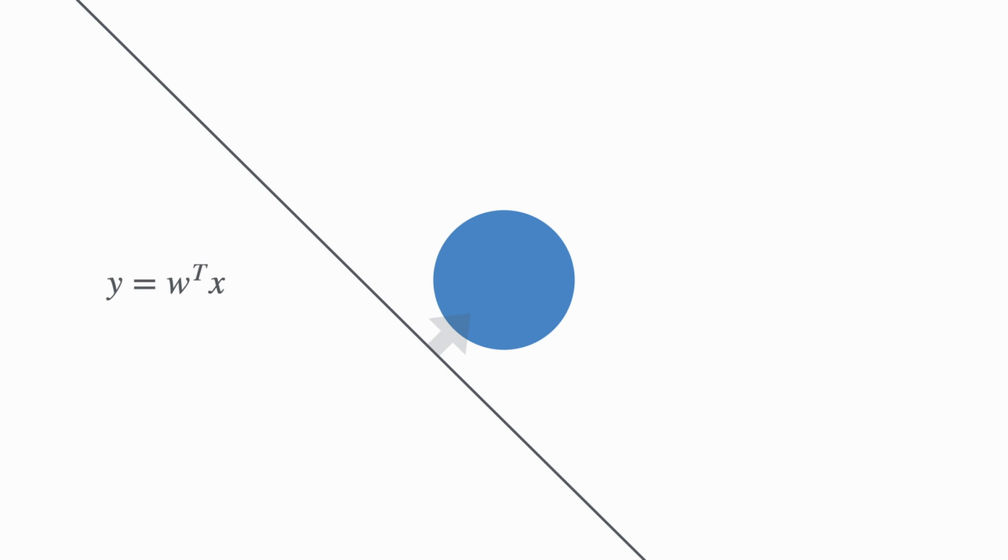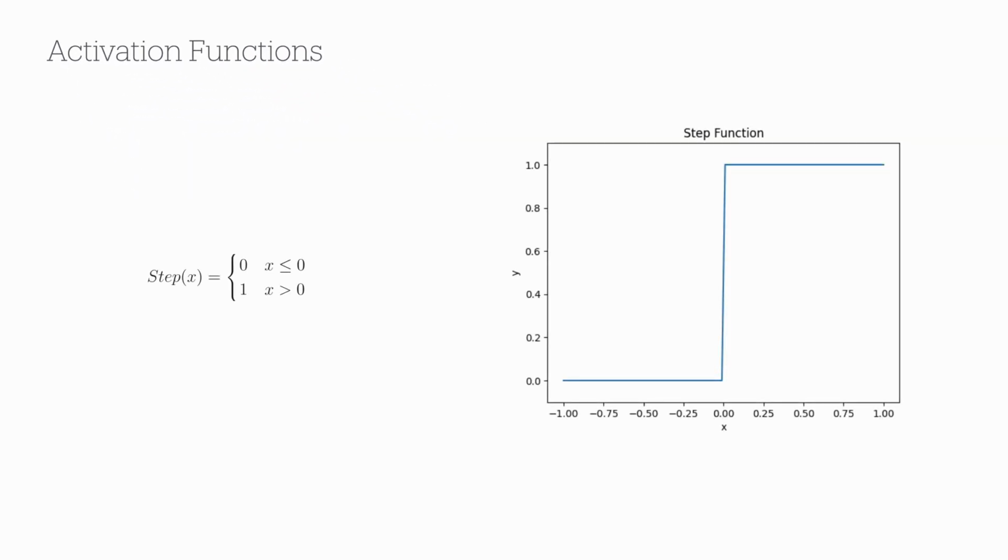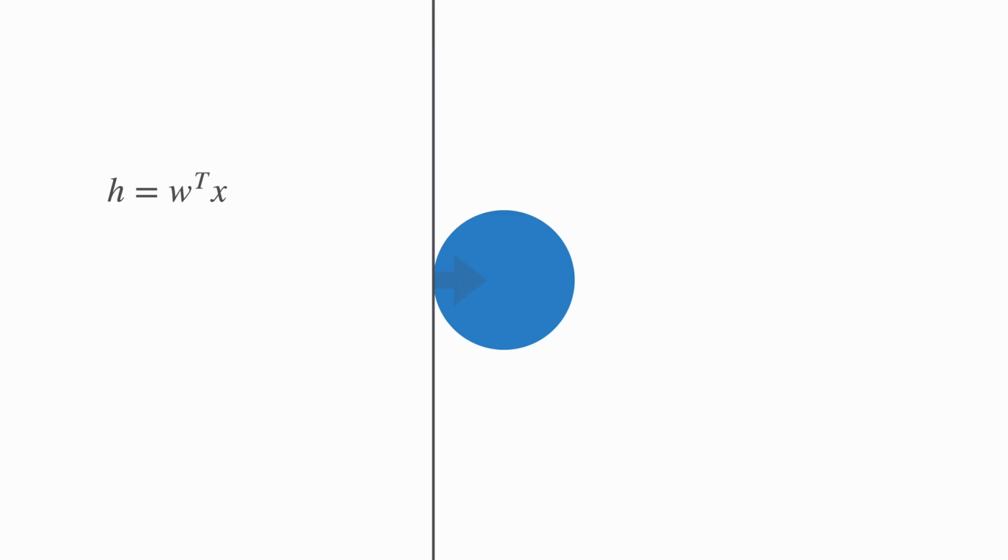One way to solve this problem is by using an activation function. Activation functions are simple nonlinear functions that can be combined with linear models to create more complex models. One such activation function is a step function. The step function has 2 values. For all inputs x less or equal to 0, it produces 0, and for anything else, it produces 1. Let's get back to our linear model. Now, if we add a step function on top of our linear model, we can see that it simply partitions the space into 2 regions. On one side, the model outputs 0, and on the other side, it outputs 1.